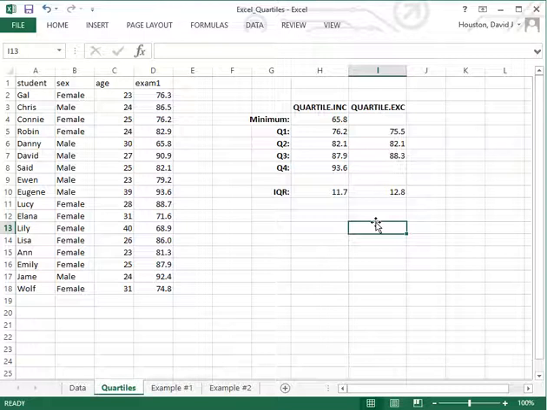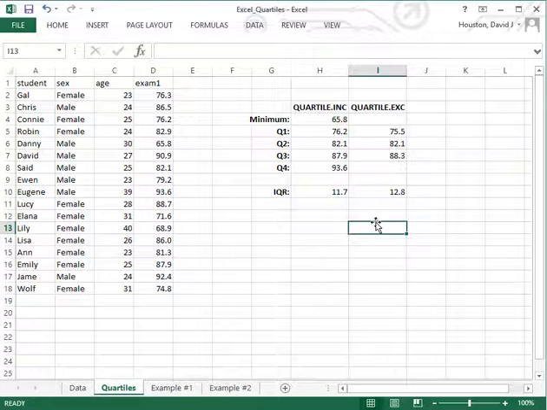Now, why is there that difference? Well, while there is an agreed upon definition as to what the second quartile refers to and how we go about finding it, so any statistical package would generate the same value for the same set of data for the second quartile, the median, as we see that both of these do here. There is not an agreed upon definition as to what the first and the third quartile refers to and how we go about actually finding those. And it's for that reason that you see we have two different results for the first and third quartile using each of these functions.